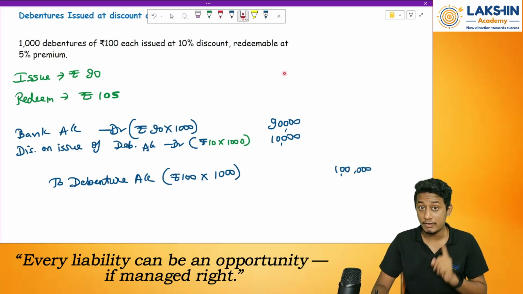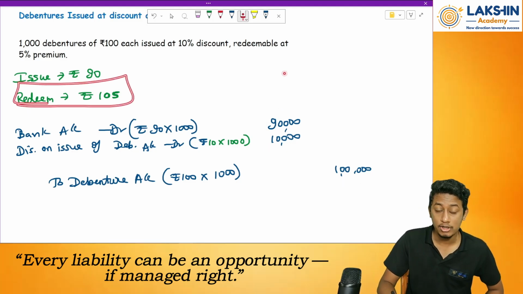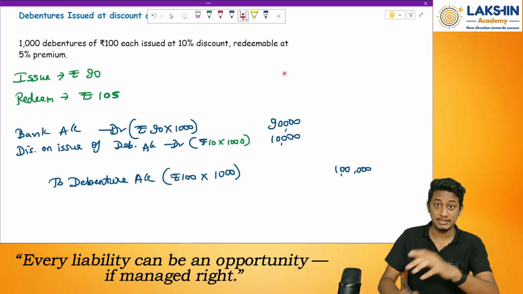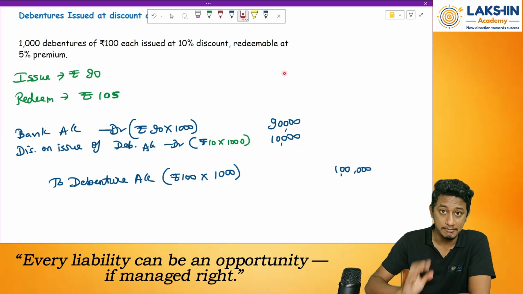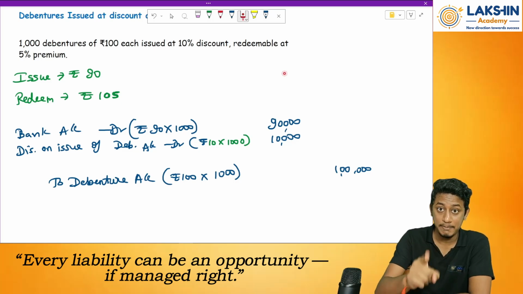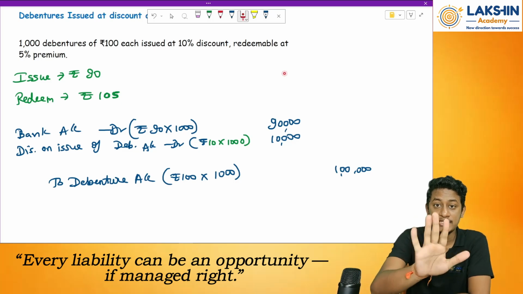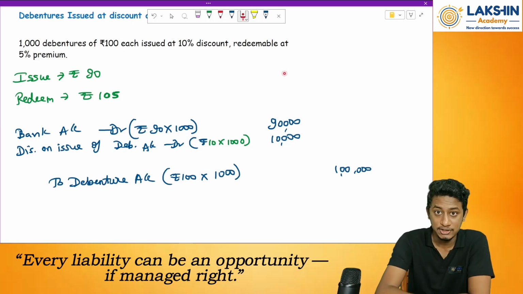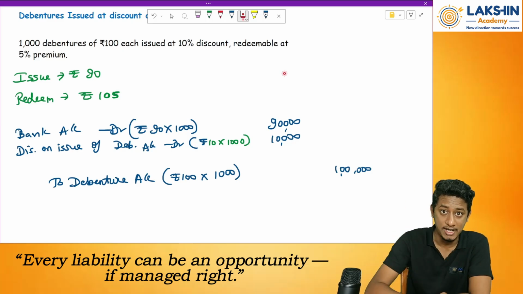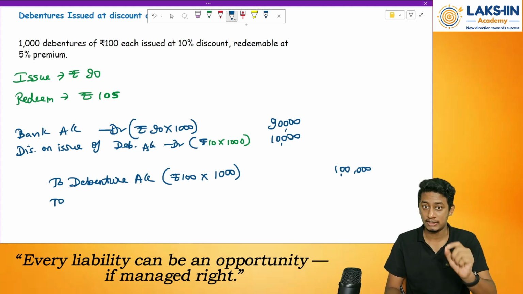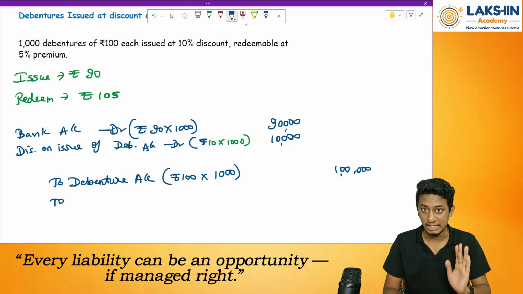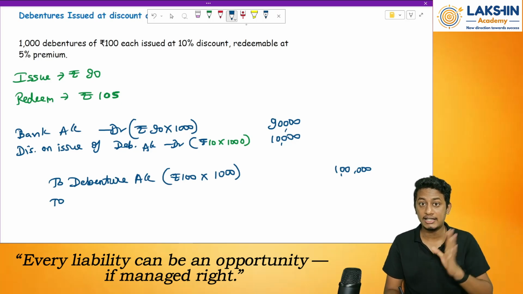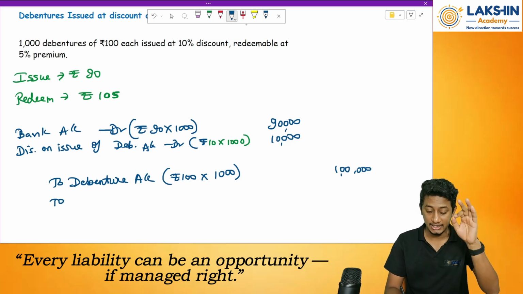But we are forgetting one more thing. See, redemption is done at what? Rupees 105. That means I am paying 105 rupees for a debenture worth rupees 100. 5 rupees extra I am paying over here. That means it's an expense to me. Remember the previous entry, what we have passed? Premium. So I will again create a liability account over here. I know that in the future I have to pay more than 100 rupees. So for that I will create a liability today itself.